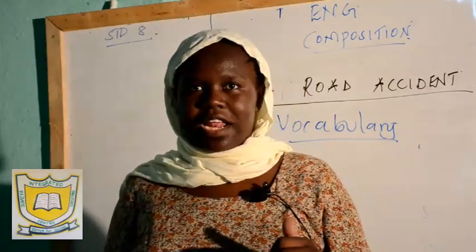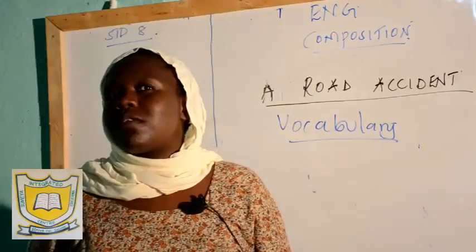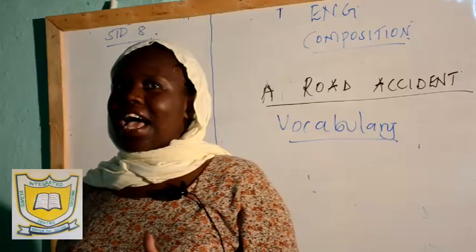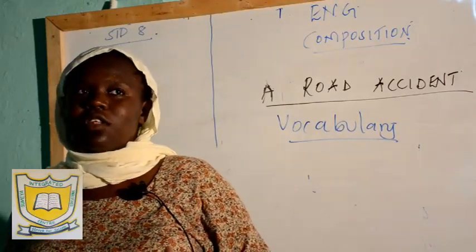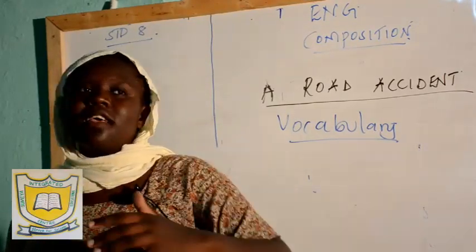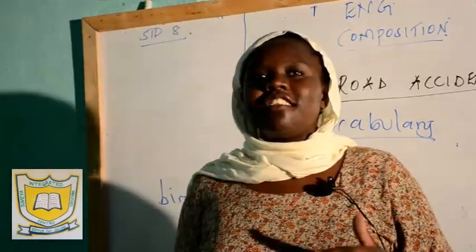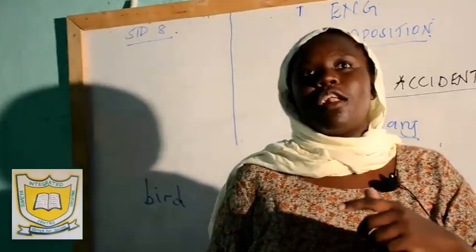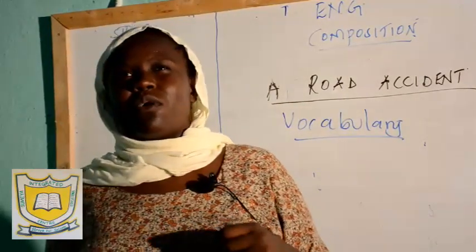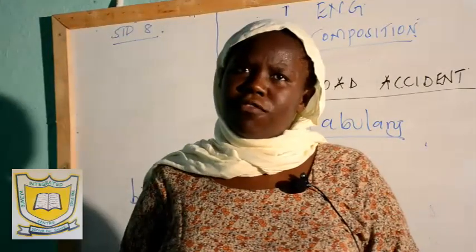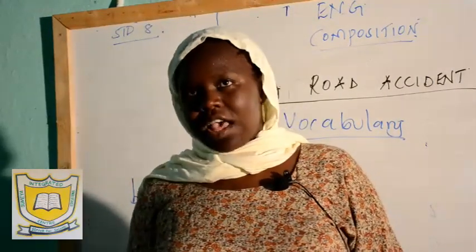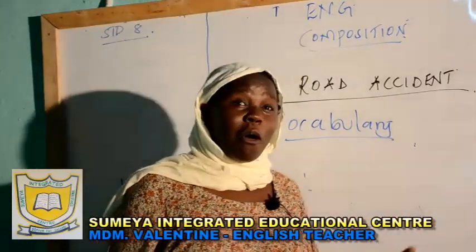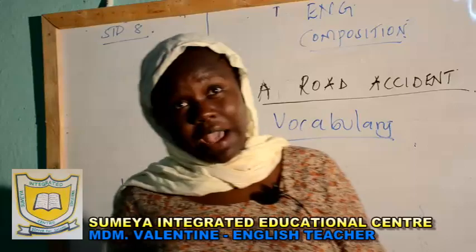Correct vocabulary. What happens if I want to write a composition about a football match? Then I should know that I pass the ball to my teammate, and then I should know that the opponent team tackles the ball from me. I should know that I'm not hitting the ball, but I'm dribbling the ball. What does that mean? You have the correct vocabulary for a certain composition. And the moment you have the correct vocabulary for a composition, a person marking your work knows you know what you're talking about.